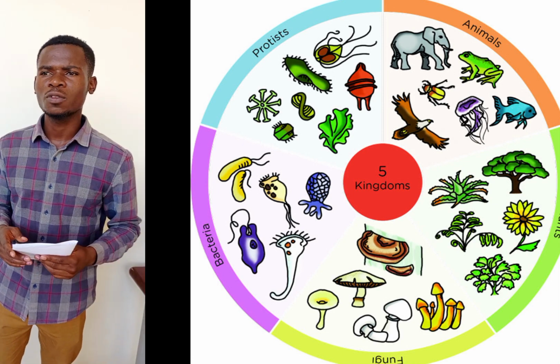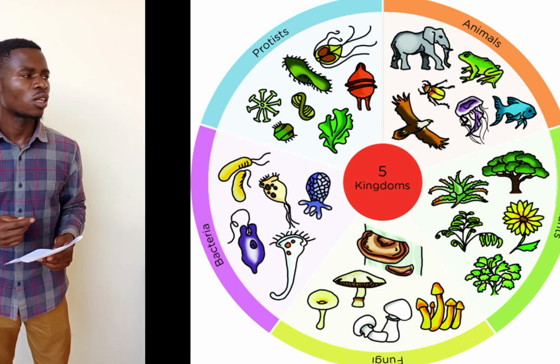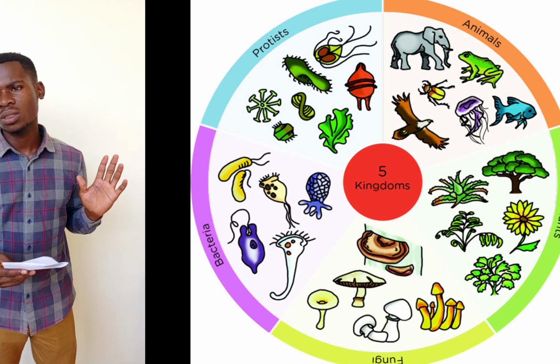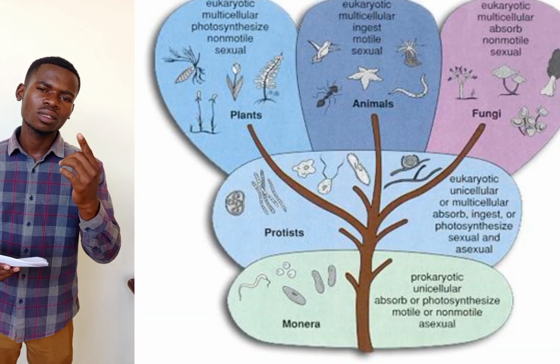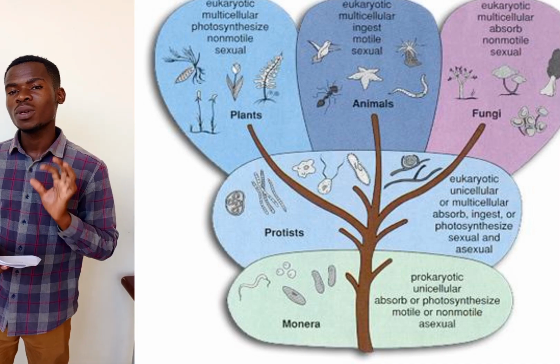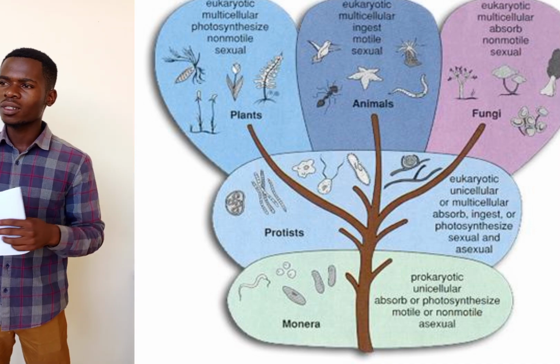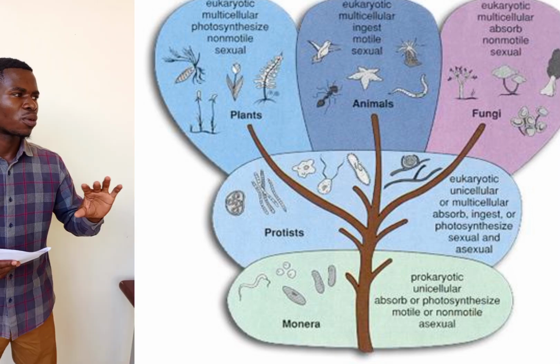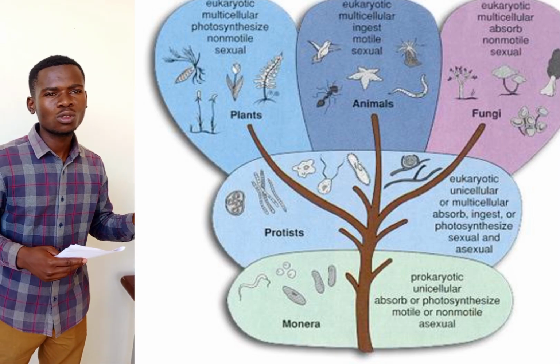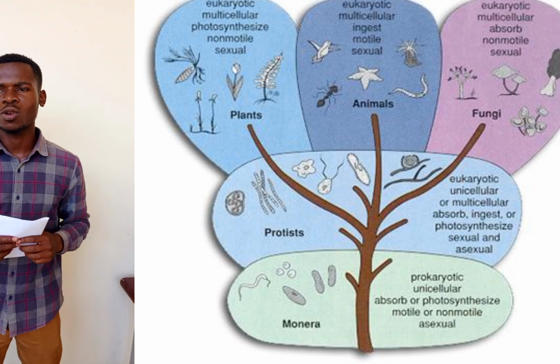If we were to review the previous lessons, we talked about the classification tree of living organisms, and we looked at the five kingdom plan, which had kingdom Monera, which consists of mainly the bacteria. We have kingdom Protista, those are the protists, for example, the animal-like protozoans and the plant-like protozoans.